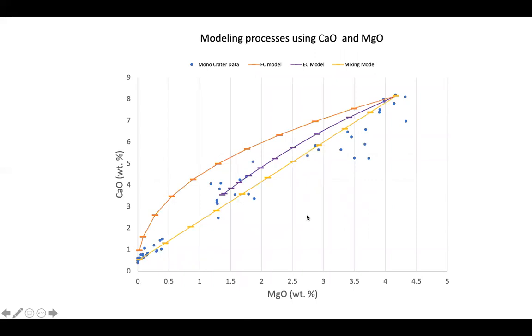Here we have yet another major oxide modeling graph in which we can continue to see familiar trends, such as the linear trend formed by the magma mixing model, which incorporates all our data points and does a nice job of explaining the primitive and evolved magmas. We also see our equilibrium crystallization model, shown in purple, which fails once again to incorporate all of our data sets. We also see our fractional crystallization model, which explains some of our data, but leaves out a lot of them as well.